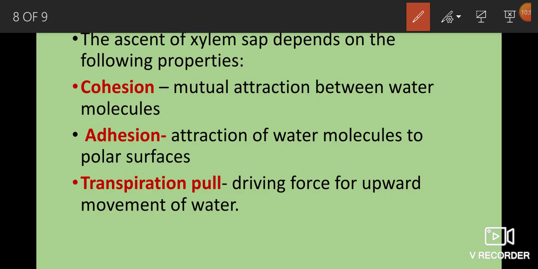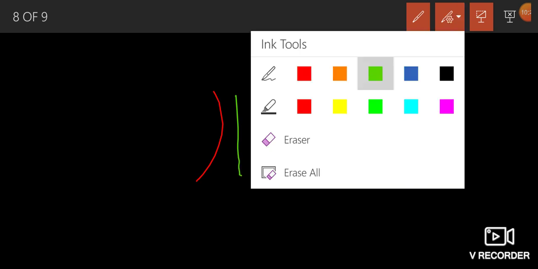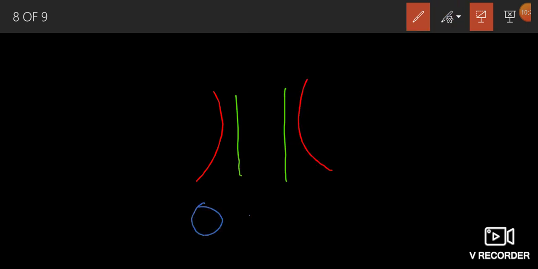And the second one is adhesion. Adhesion means attraction of water molecules. See the picture: plant body, xylem, water molecules.